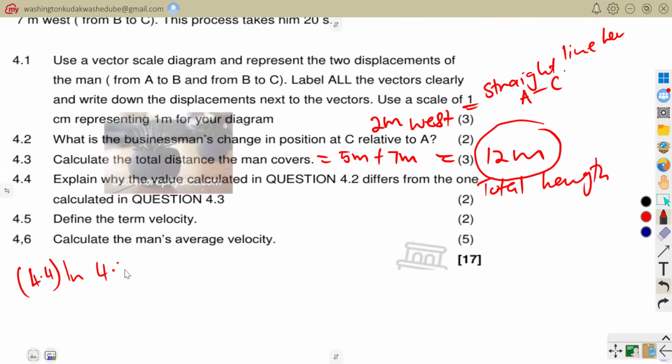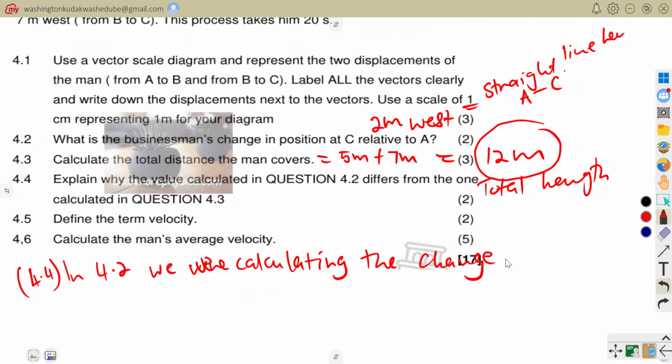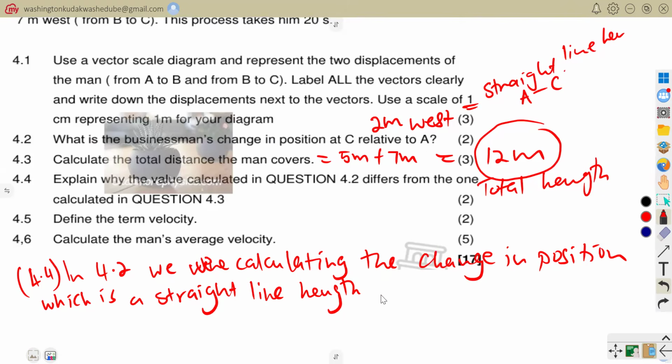You would say in 4.2, we were calculating the change in position, which is a straight line length between the initial position and the final position.